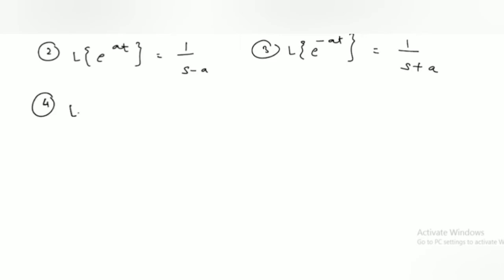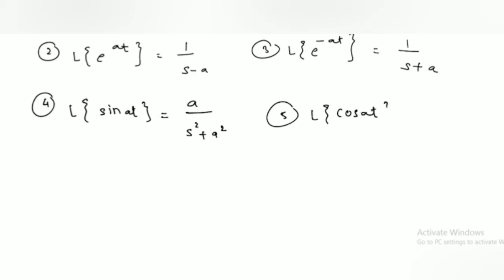Next, Laplace transform of sin at is a upon s square plus a square. Laplace transform of cos at is s upon s square plus a square.